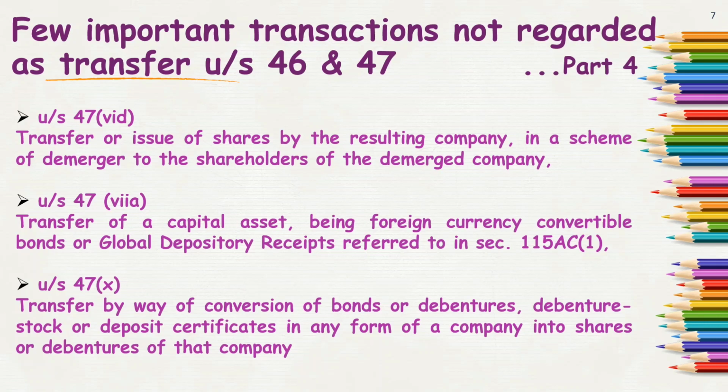Next is transfer by way of conversion of bonds or debentures, debenture stock or deposit certificates in any form of a company into its shares or debentures of that company. So when I transfer by way of conversion of bonds or debentures, debenture stock, deposit certificates, etc., into shares or debentures of that company, like many times we receive convertible debentures or convertible bonds, then on such conversion it will again not be regarded as a transfer in the capital gain head.